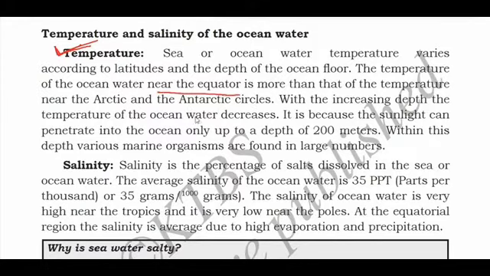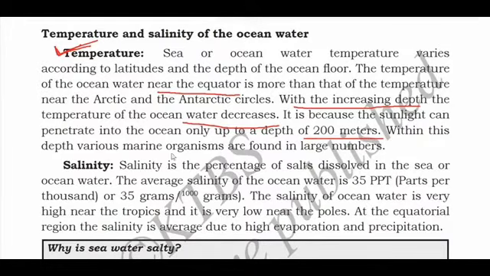With increasing depth, the temperature of ocean water decreases. So when the depth of the ocean increases, what will happen? The temperature will decrease. When you go inside the ocean, the temperature will decrease. It is because sunlight can penetrate into the ocean only up to a depth of 200 meters. After that, the sunlight cannot enter the ocean.